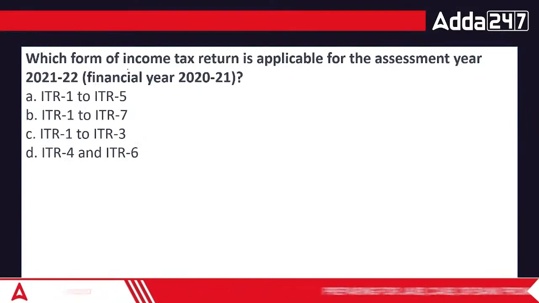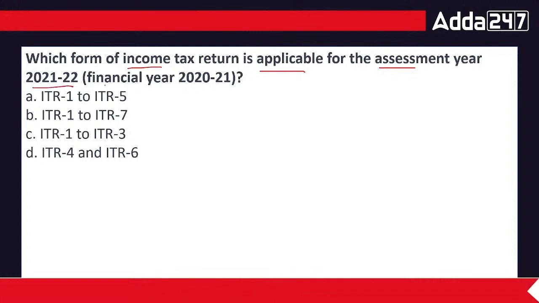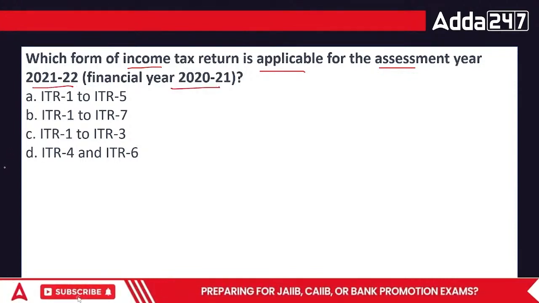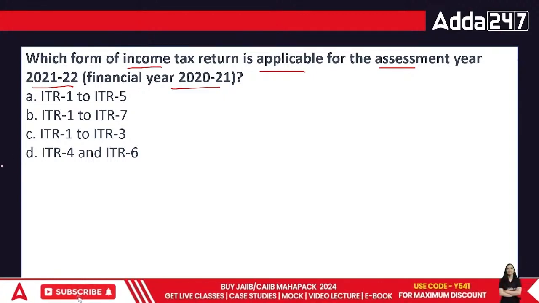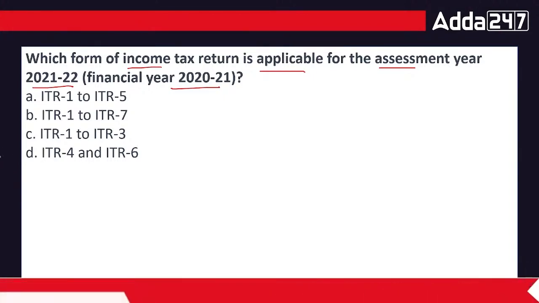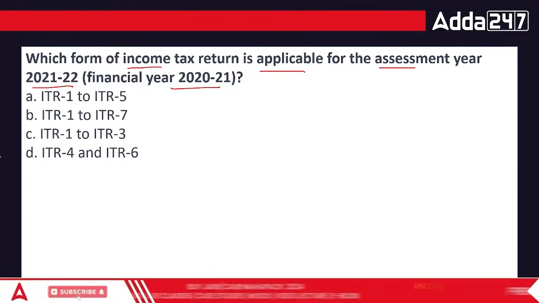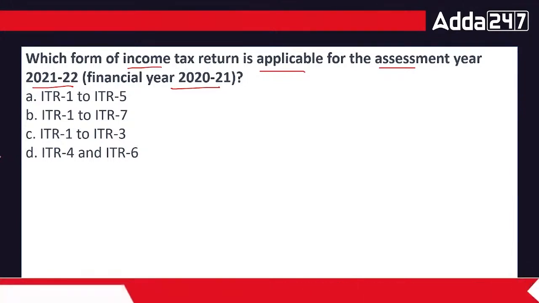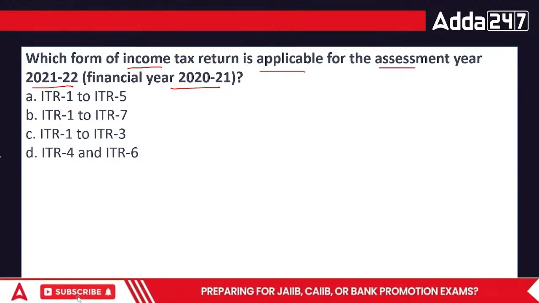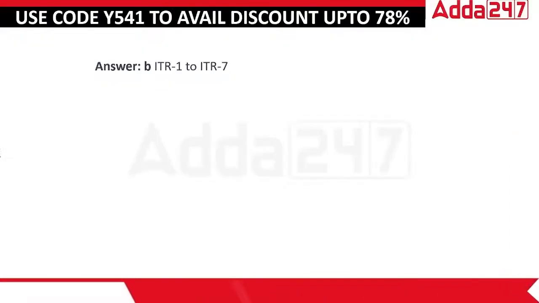Which form of income tax return is applicable for the assessment year 21-22, financial year 2021? Actually, we have done this. This is from the book itself. They can change it from 2022 to 2023. The financial year should be changing as well, because this year the new syllabus has come and the Macmillan book can give a different question, because currently the budget is not out. Once the budget is out, they can make amendments. But there hasn't been much amendment in terms of the ITR, so in this case the answer would be ITR 1 to 7.